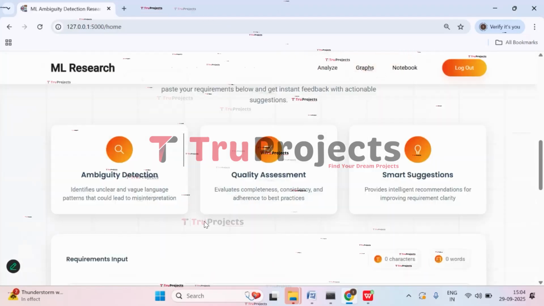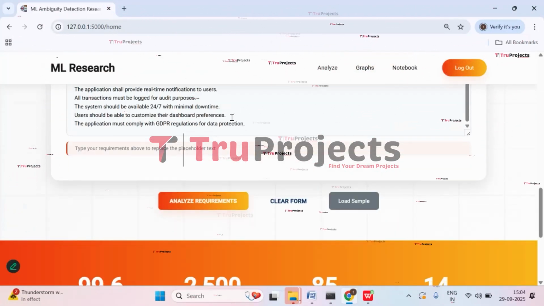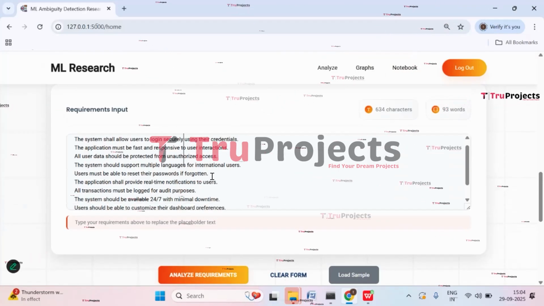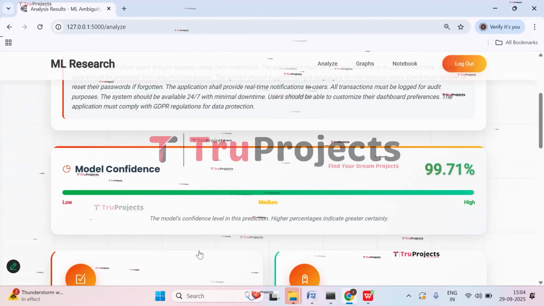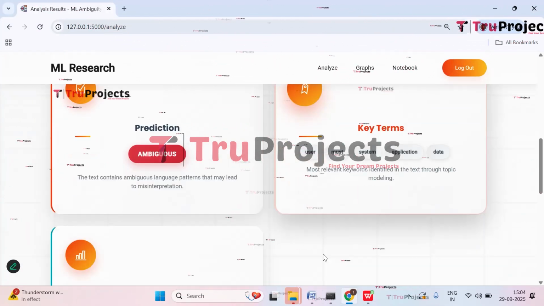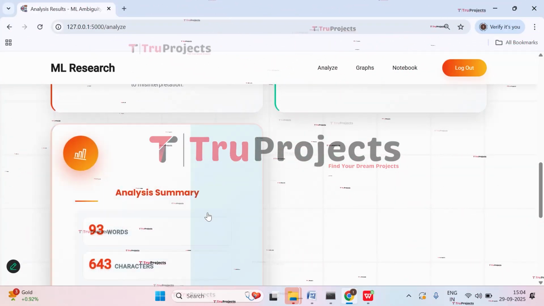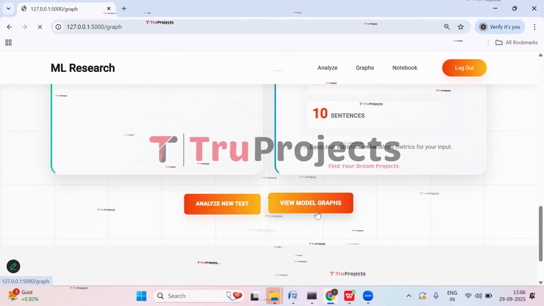Let's try loading the random sample data. So click on load sample. So here if you see, we have loaded a sample generated text. Now click on analyze requirements. So here if you observe, we got the prediction to be ambiguous. And these are the key terms of the given sentence. And here is the analysis summary. So now let's view graphs. So click on view model graph.